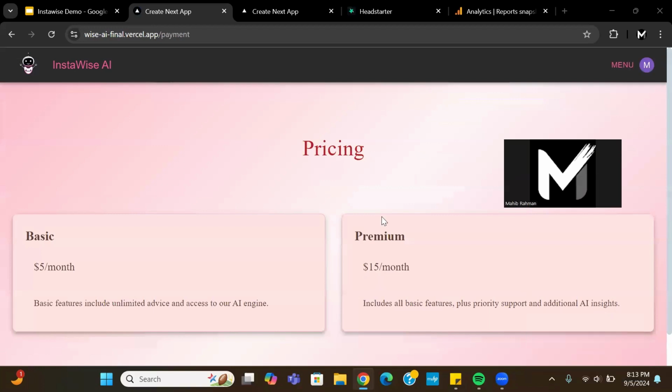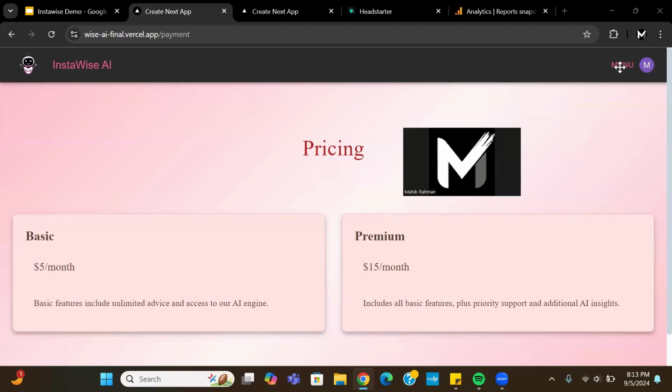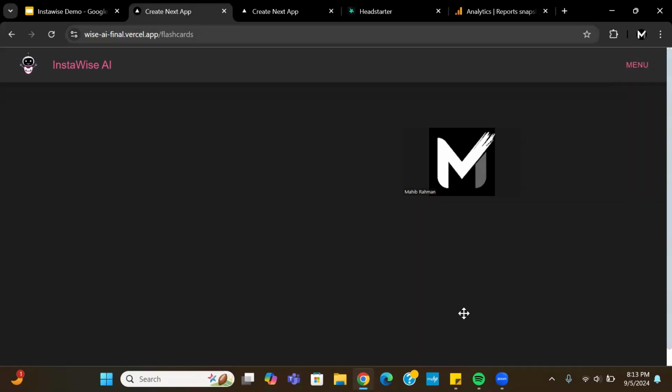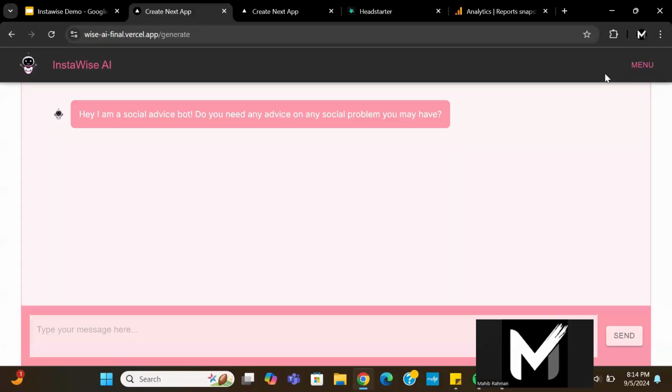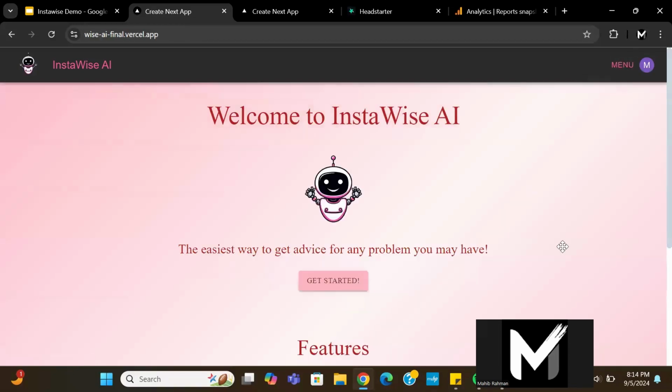And then we also have this upgrade account section, which we did include Stripe API for. We have it in our code server side. But right now, we decided not to include it in the client side because we think there's still a lot more work to do before we start selling it to people. But yeah, that was pretty much our demo for our advice bot, or social advice bot.